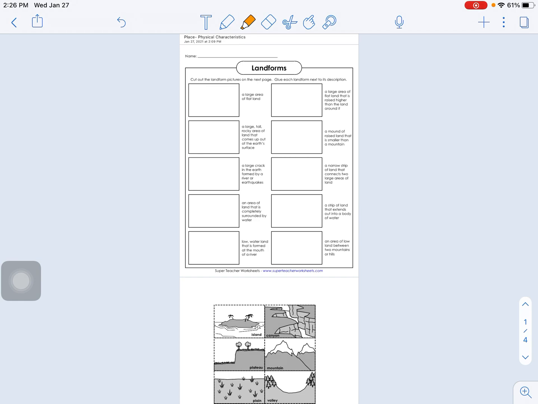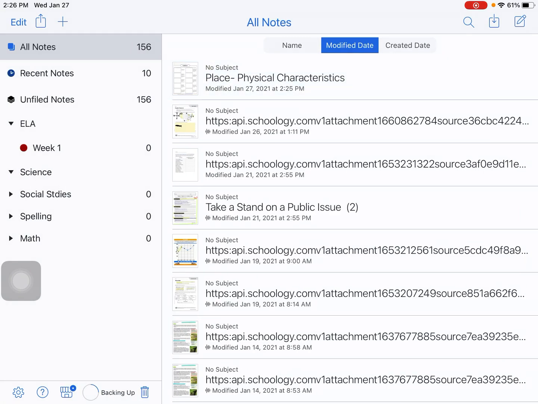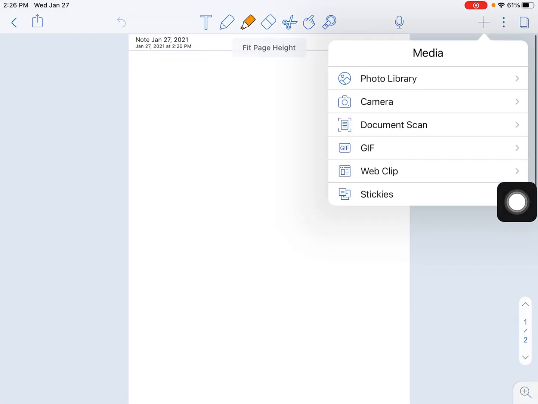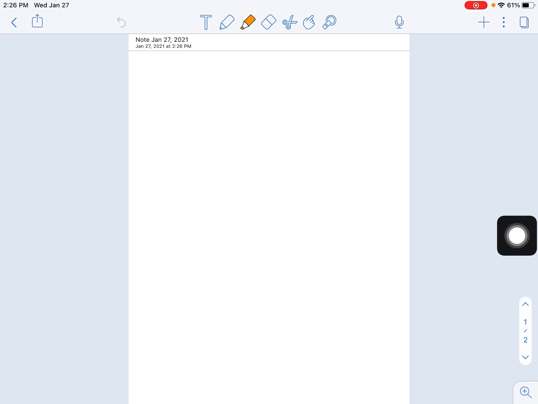If you have a printer at home, you can print this out and you can actually cut your squares and glue them in. If you decide to do it that way, when you are done, you will need to take a picture of the page that you just completed. Then you're going to create a new note, and you're going to add in your photo by going into Photo Library and selecting that photo. You're going to put your completed assignment in here and then submit it back to Schoology.